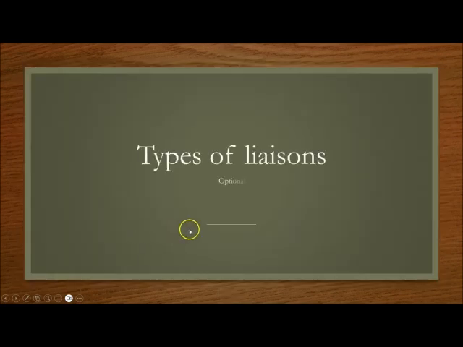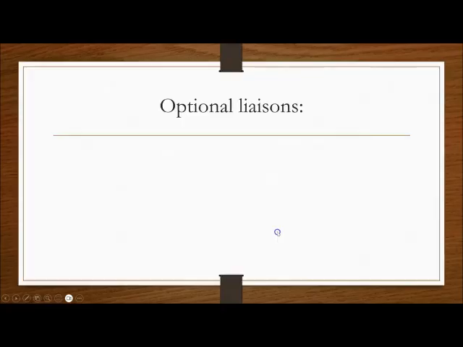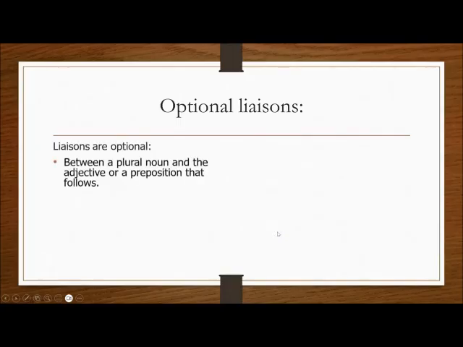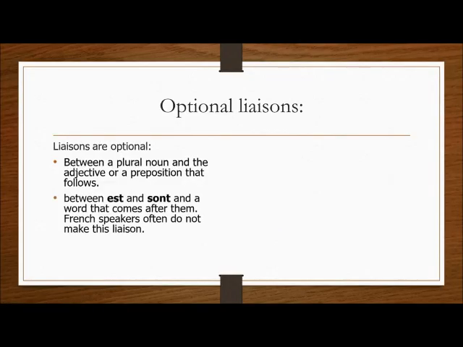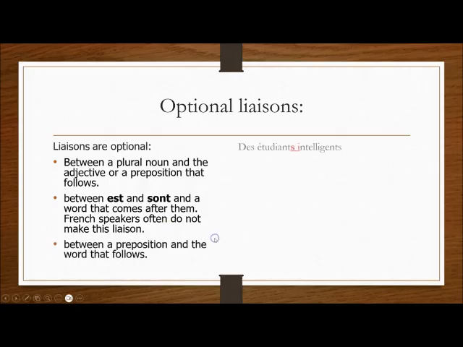Okay, now we're going to go into types of liaison. We have optional, obligatory or mandatory, and forbidden. Optional liaisons are liaisons between a plural noun and the adjectives or a preposition that follows, or between et and son and a word that comes after. So French speakers often don't make this liaison. Or between a preposition and the word that follows.